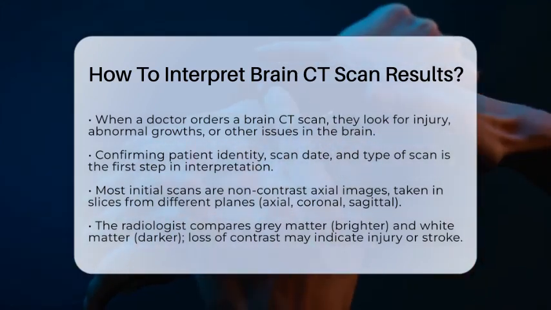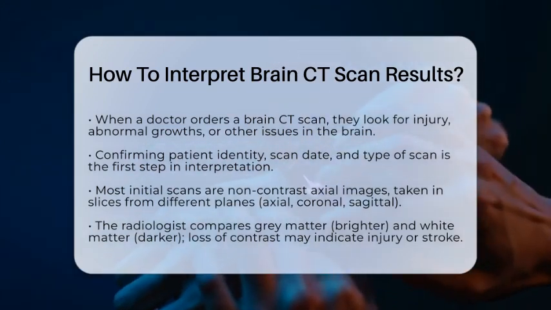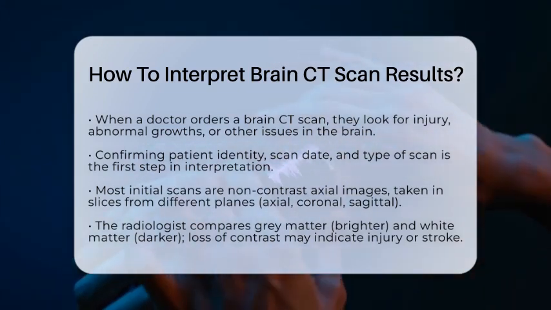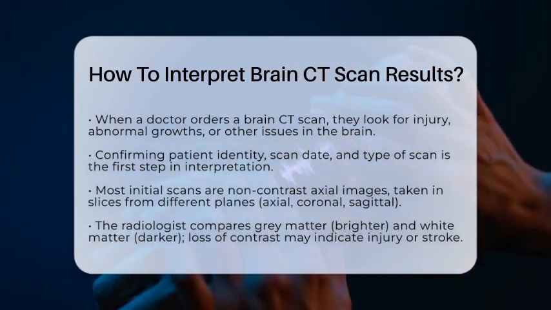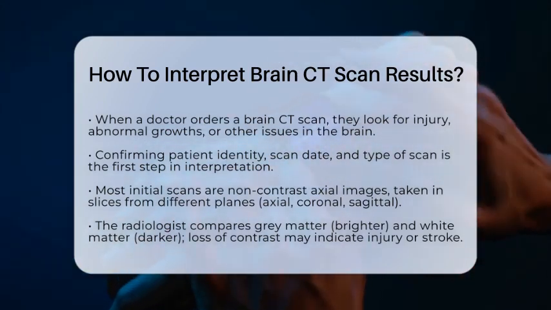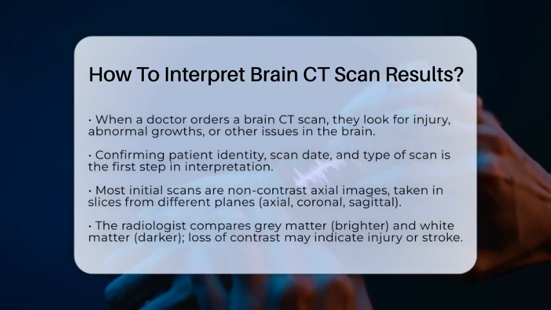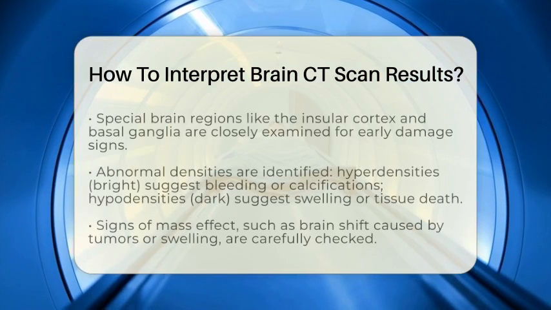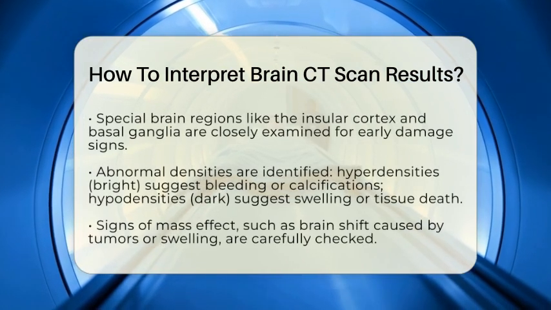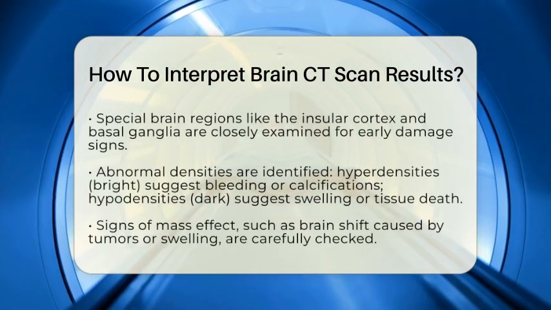Next, the radiologist assesses the difference between gray matter and white matter. Normally, gray matter appears brighter because it's denser, and white matter is darker. If this distinction is blurred or lost, it could suggest early signs of stroke or brain injury. Special attention is given to areas like the insular cortex and basal ganglia, which are sensitive to early damage.